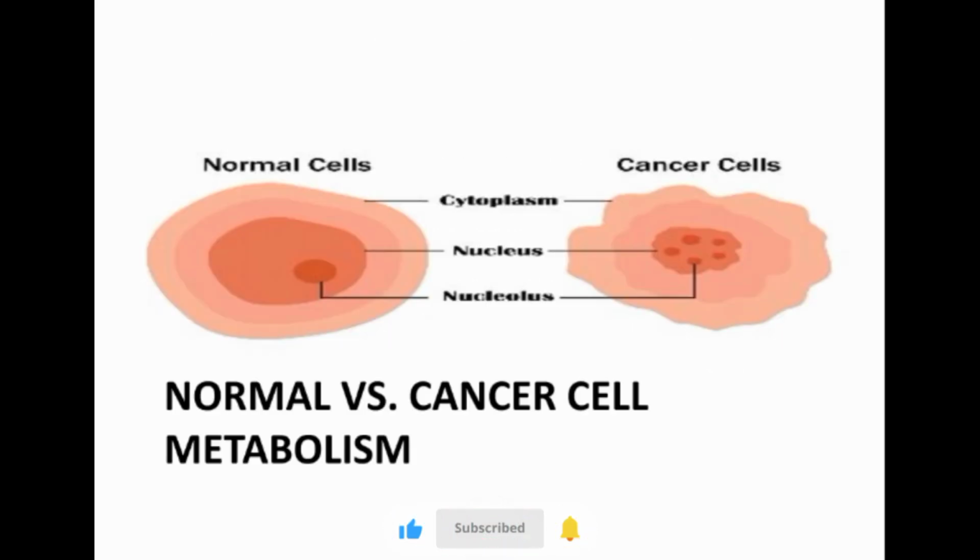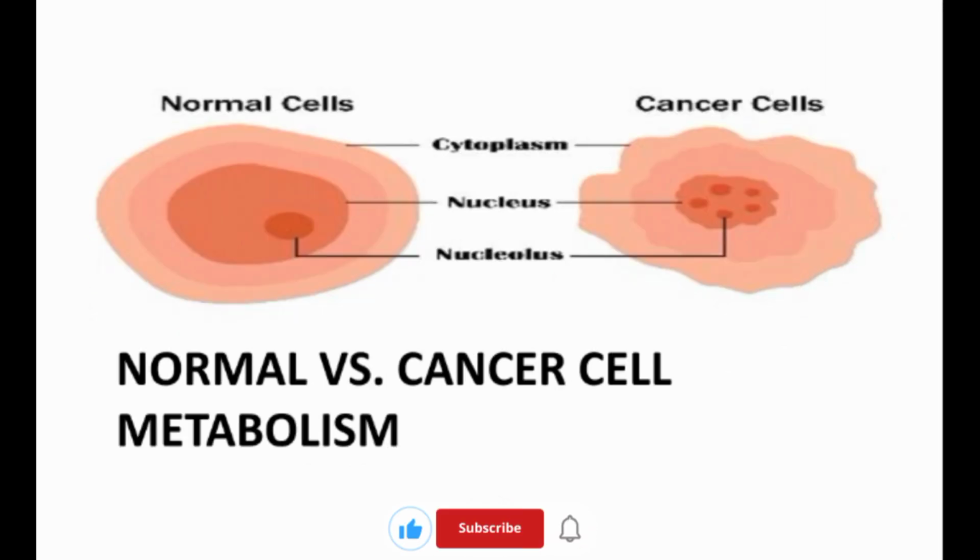Now let us discuss the difference between normal and cancer cells. Normal cells are those which divide naturally, while cancer cells are those in which the growth is uncontrollable. In normal cells, glucose breaks down into pyruvate. Pyruvate then enters the mitochondria where oxidative phosphorylation occurs and 36 ATPs per glucose are formed. While in the case of cancer cells, glucose breaks down through glycolysis to lactate and only 2 ATP per glucose are formed.